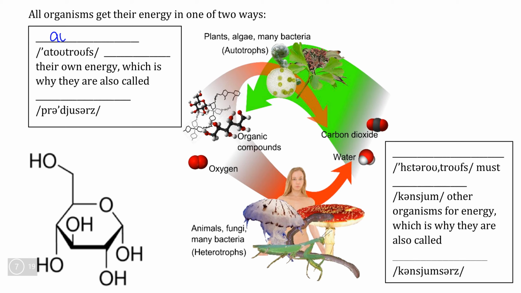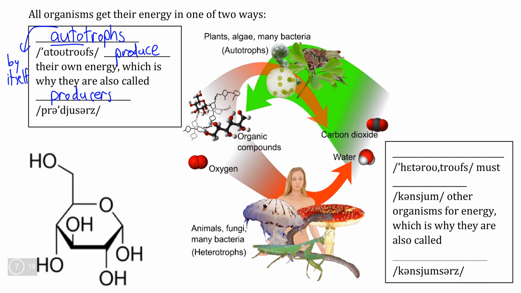So bamboo, as well as all other plants, are considered autotrophs or autotrophic organisms. We know any word that contains the prefix auto is doing something by itself. So in the case of autotrophs, they are producing their own energy rather than consuming it from other organisms. And for this reason, we can also refer to autotrophs such as plants as producer organisms.